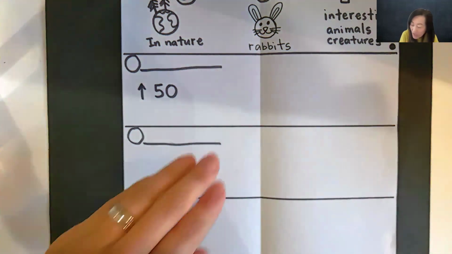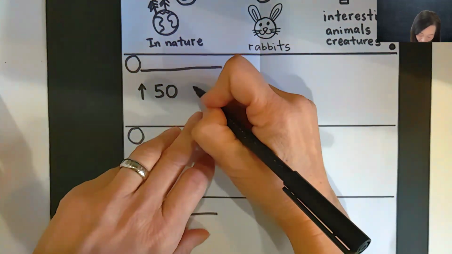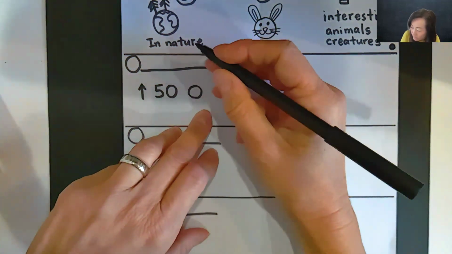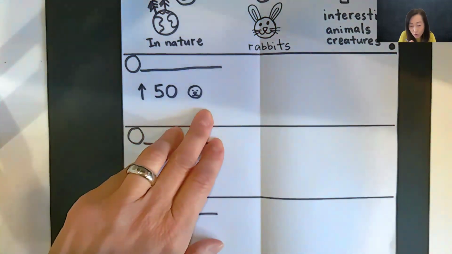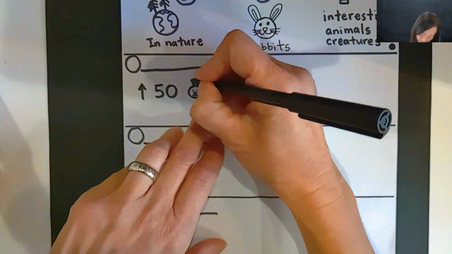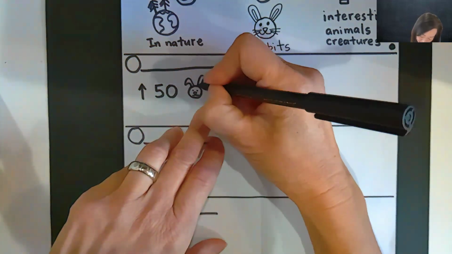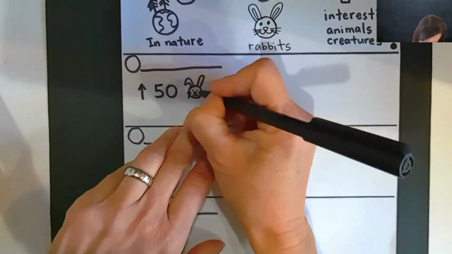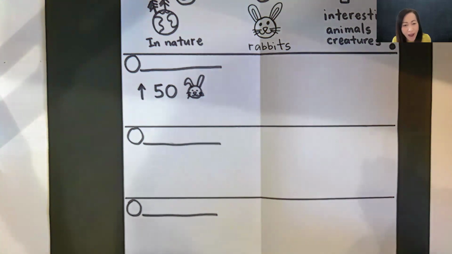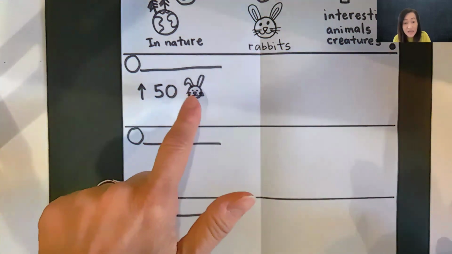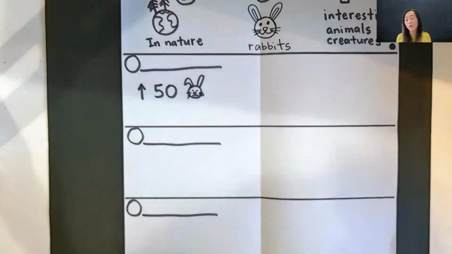Easter eggs? No. Rabbits. So I'm going to draw a little rabbit again here. And we don't have to take too long to draw. This time, maybe I'll flop the ear on one side like that. Okay. Over 50 rabbits. Over 50 varieties. Oh my gosh, that's a fancy word. Varieties. Can you say that? Varieties or types. Over 50 kinds. Those are all different words you can use.